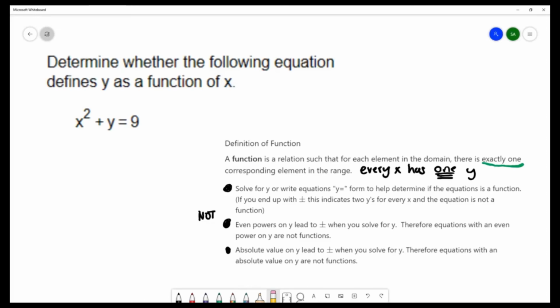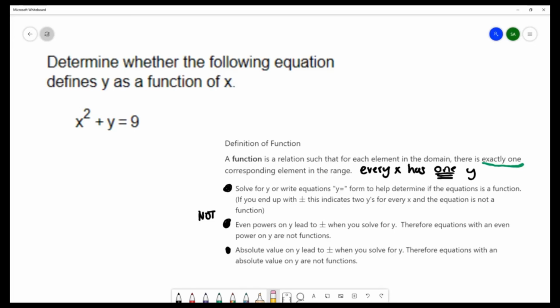So this is a tip: try solving for y. You want to write your equation as y equals, and that's going to help determine if you have a function. If you end up with a plus or minus when you do that, that means you have two y's for your x's, and that is not a function. When you have an even power on y, that's going to lead to the plus or minus, and once again, that is not a function.